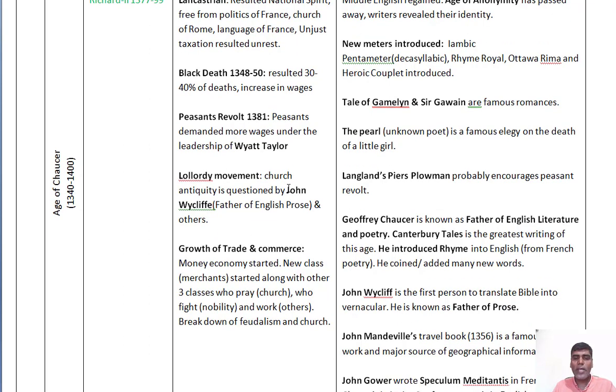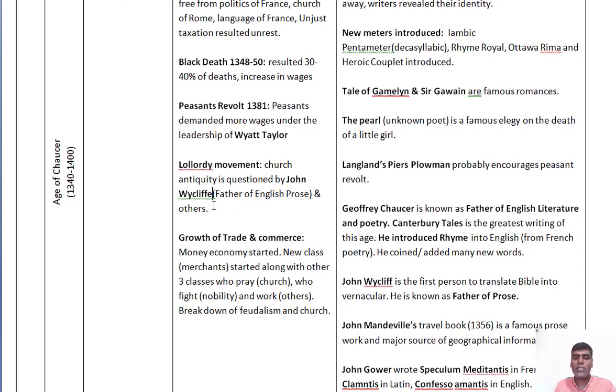So John Wycliffe thought that God's law was only in Latin, and it could not be read by many native people. So this Wycliffe translated that book into the vernacular language, that is, the English language, so that the English people can understand God's law. That's why the Lollardy movement also has a main influence on the translation of the Bible, and this Wycliffe is called the father of English prose.